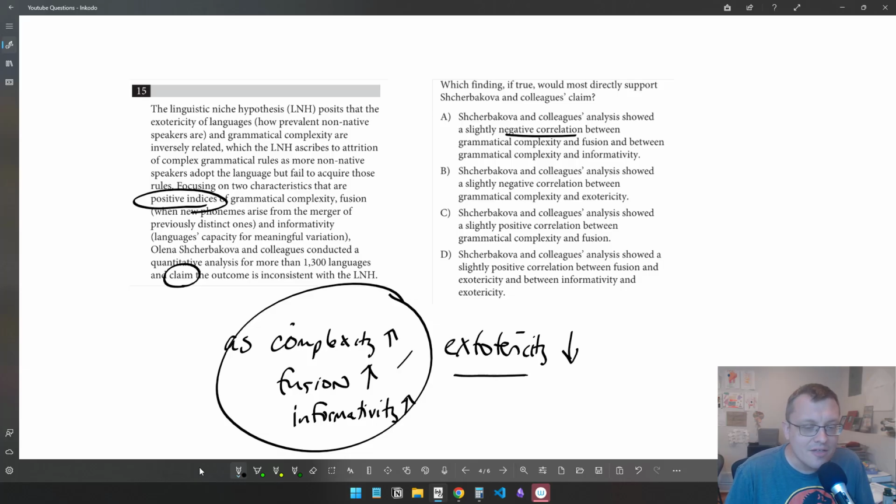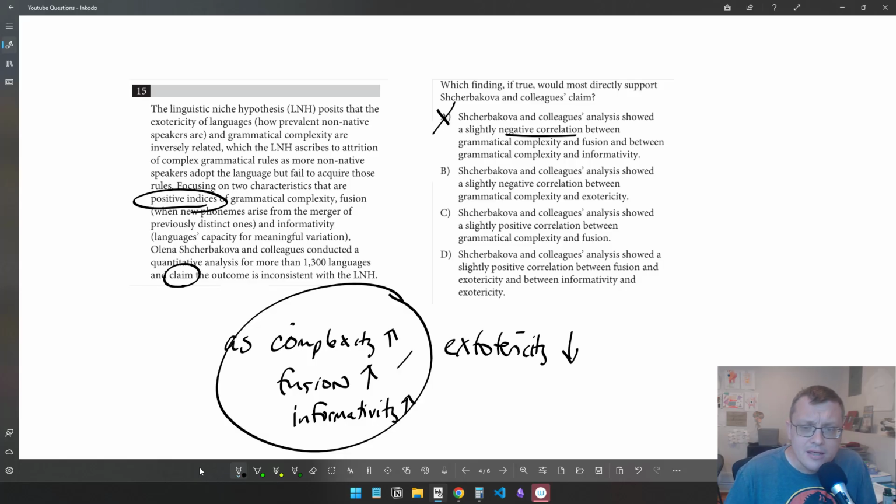But either way, it says nothing about exotericity, which is ultimately what we care about. We're caring about an evaluation of the LNH, which is this relationship between exotericity and grammatical complexity. A just doesn't consider that at all. And remember, when we're analyzing questions to see what supports a claim, laser focus on the claim. The claim is talking about the LNH and if it's consistent or not with the study. I need to make sure my choice is completely aligned with that, and A is missing that. Holding aside the fact that it contradicts the assumption of the text, which is a little weird, it's just not relevant to the claim, which is its major failing.